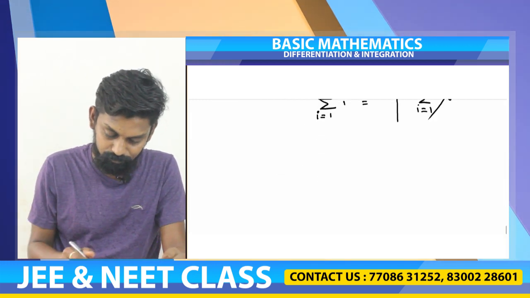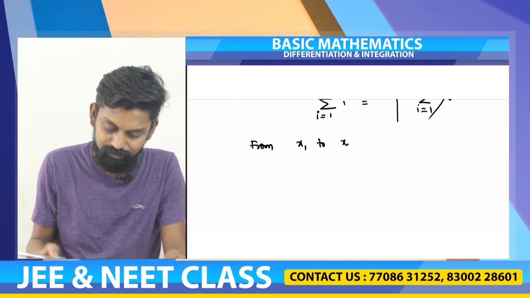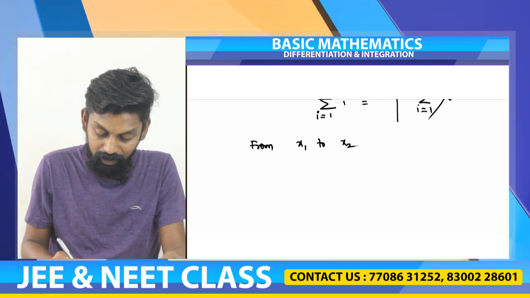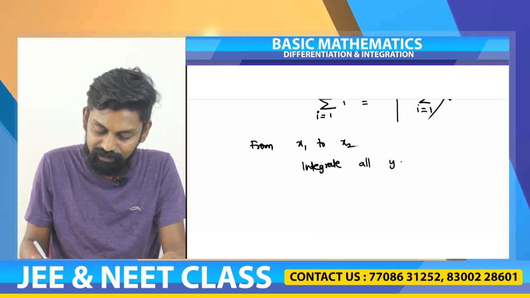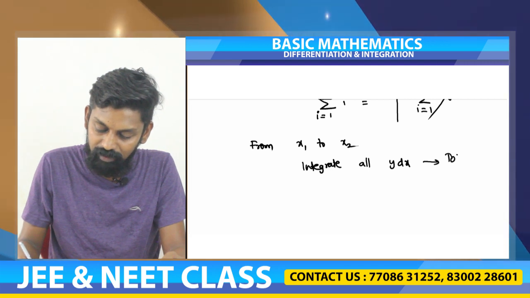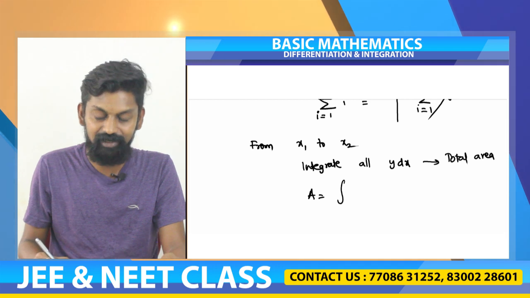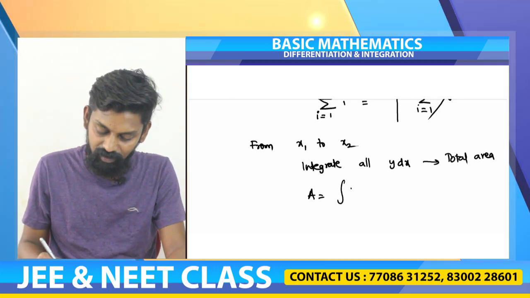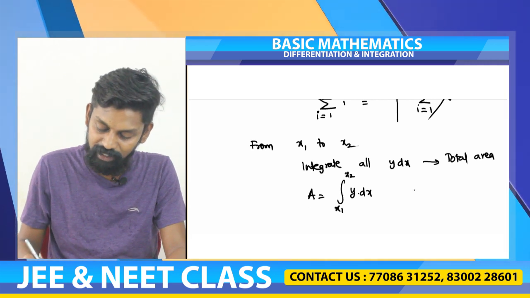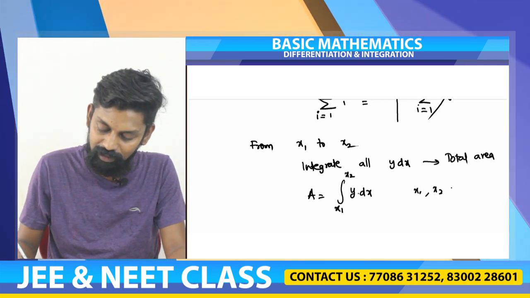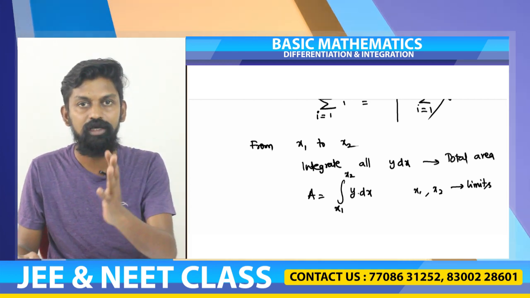So from x1 to x2, integrate means bring together all y dx values, you get total area. So area is nothing but integral. This is the symbol of integral. So integral y dx from where to where? From x1 to x2. So these x1 and x2, they are called limits. x1 is called lower limit, x2 is called upper limit.